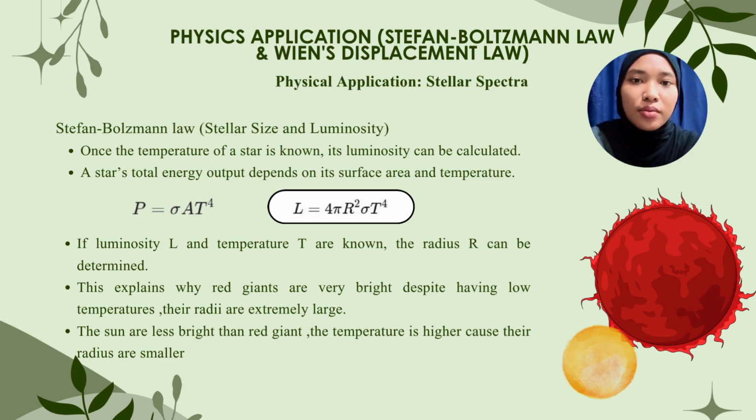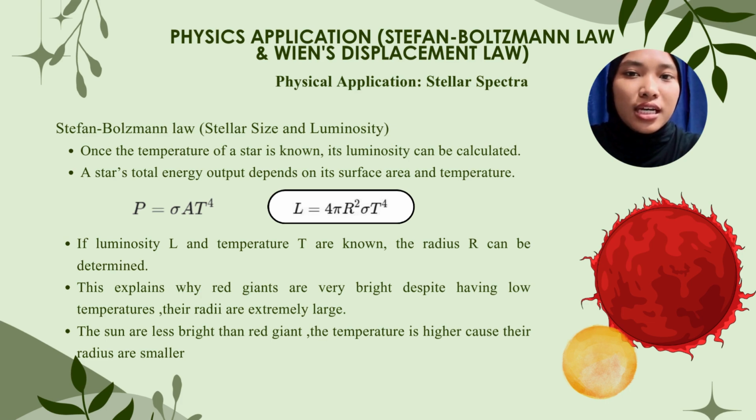Next, we use the Stefan-Boltzmann law to determine the star's luminosity, or its total energy output. The formula is L equals 4 pi r squared sigma T to the power of 4. It shows that luminosity depends on two factors, the star's surface area and its temperature to the fourth power.